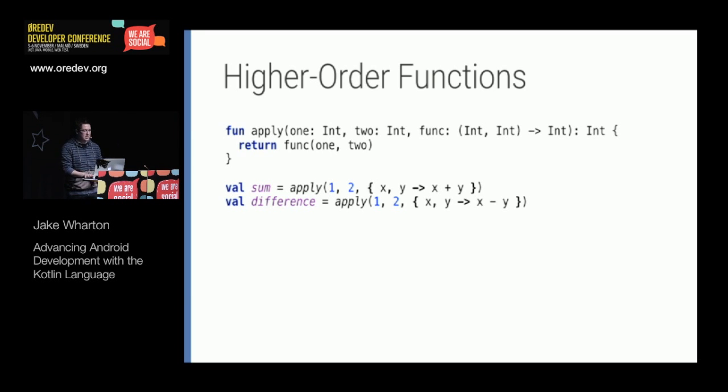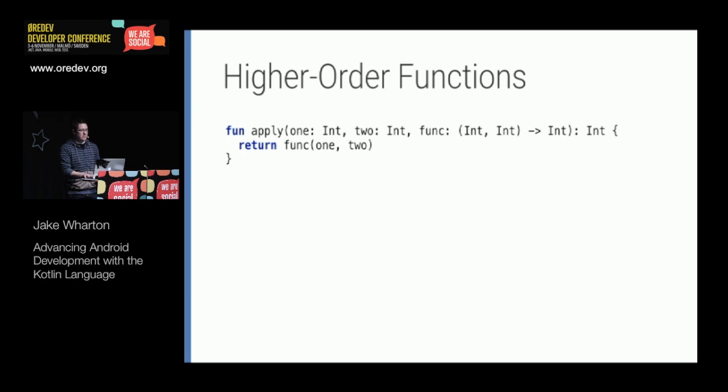And so Kotlin actually gives you a handy way of turning this into a slightly nicer syntax, whereas if the last argument of a method is an expression, you don't have to have the parentheses all the way at the end. You can just have it after all the initial arguments. So the parentheses at the end here, we can actually just slide over before the function expression and add the function expression at the end. And it's still calling that same method, but now the syntax is a little nicer. And we'll see that this technique is going to allow us to create really nice DSLs and APIs later on.